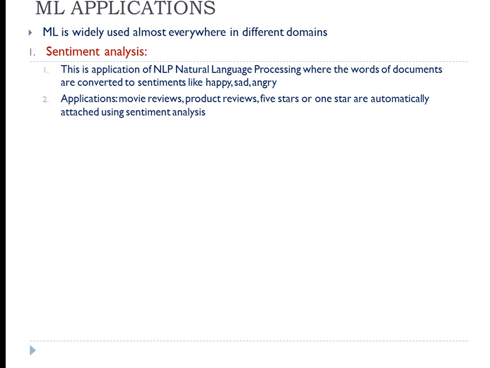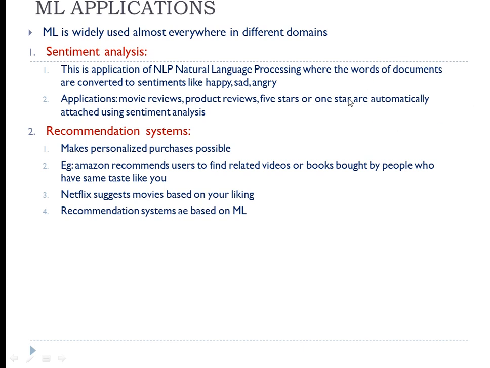If I write a bad product, bad is a word that the algorithm has understood and converted into a 1 star. So that is sentiment analysis. Based upon the words of documents, the sentiments can be analyzed by the algorithm. So that is NLP. NLP is used everywhere.